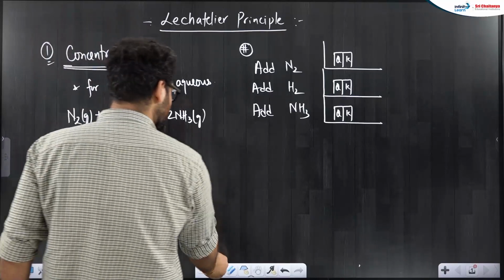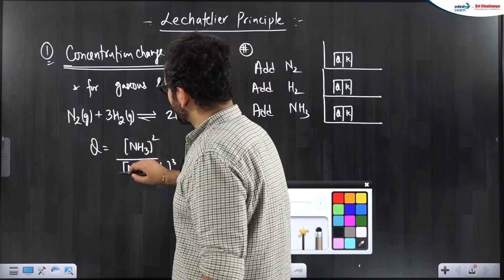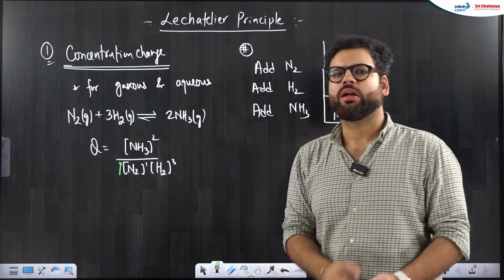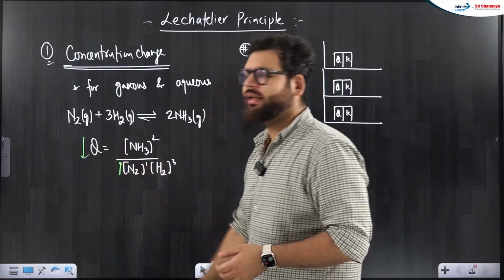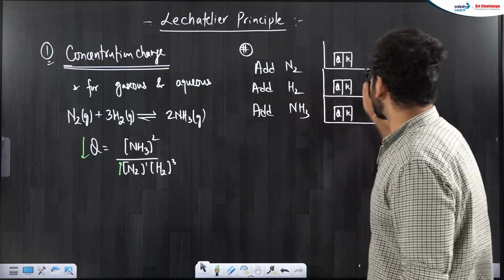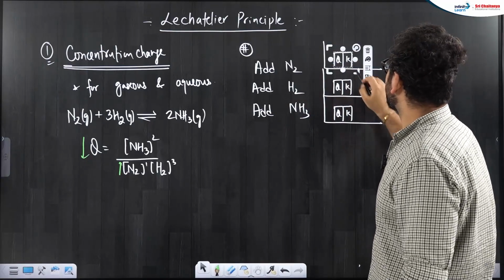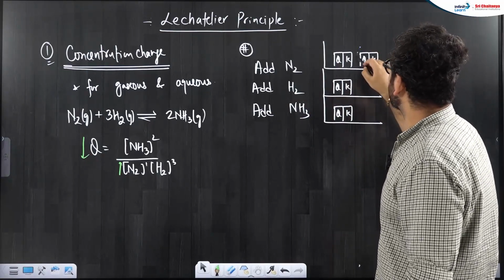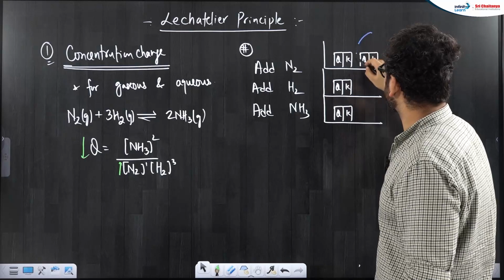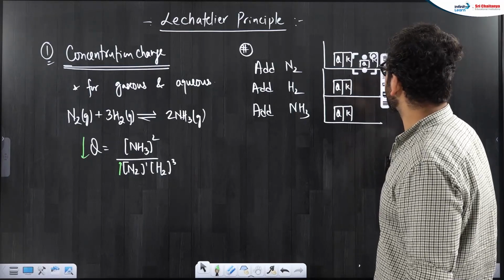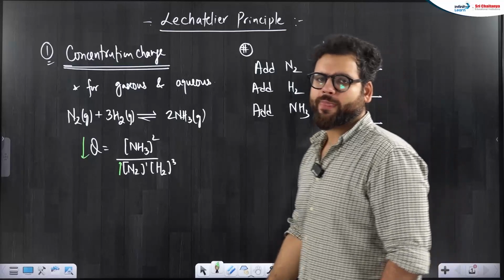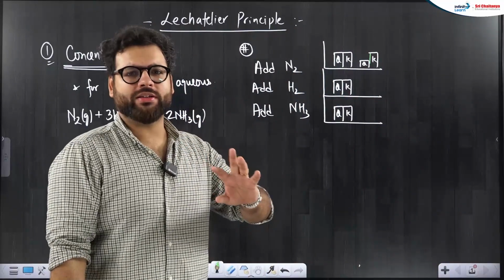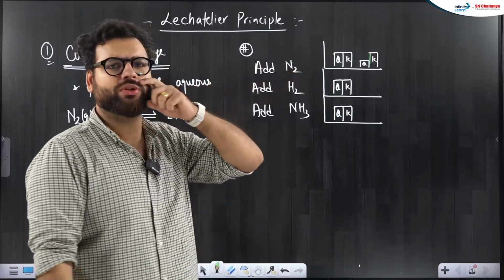If you add some nitrogen, what will happen? You have increased the denominator, so Q will start decreasing. As soon as you do this, the reaction gets disturbed and Q goes down. Q has gone down because of the addition of nitrogen gas. You have done the disturbance.